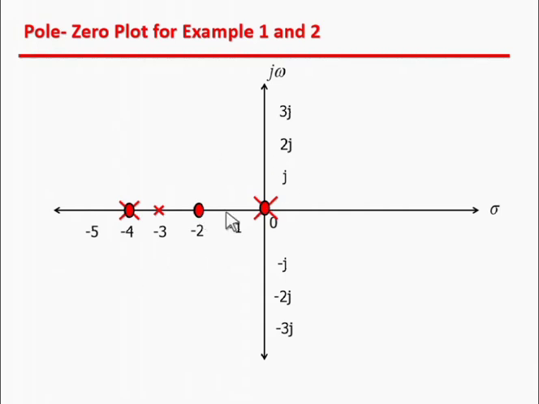So here the zeros are s equal to 0, s equal to minus 2 and s equal to minus 4, and the poles are s equal to 0, s equal to minus 3 and s equal to minus 4. So this is known as the pole zero plot.